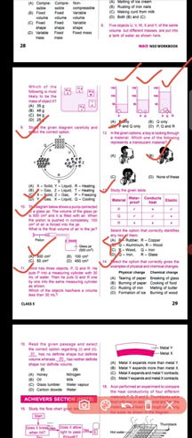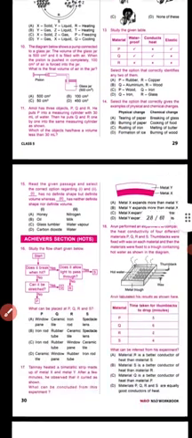Okay. Now question number 14 says that select the option that correctly gives the examples of physical and chemical changes. Okay. Now, see, many examples are there: tearing of paper, burning of paper, rusting of iron, formation of ice, breaking of glass, cooking of food, melting of butter and burning of wood. Okay, so out of these you have to choose. So your correct option should be option number D, formation of ice and burning of wood. Okay, because formation of ice is a physical change and burning of wood is a chemical change. Okay, good.